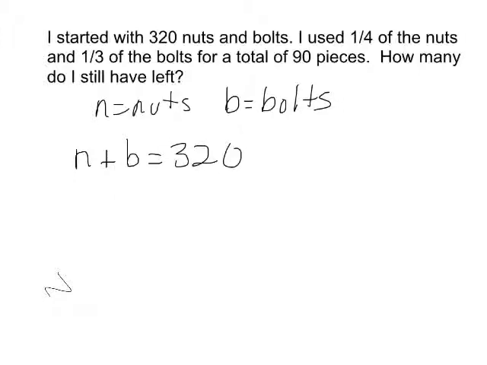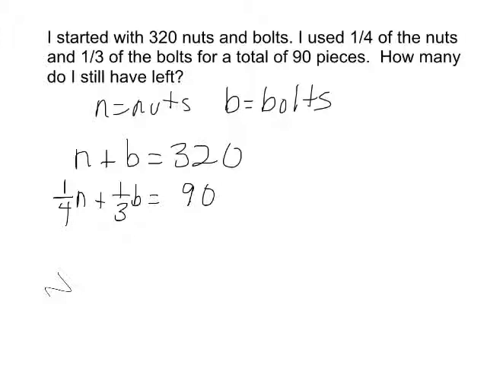So the first equation is nuts plus bolts is 320. And the second equation would be 1/4 of the nuts plus 1/3 of the bolts is 90. So we want to use elimination to figure out the two missing variables.